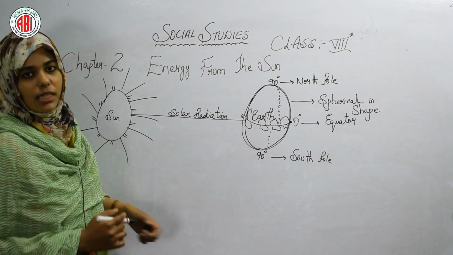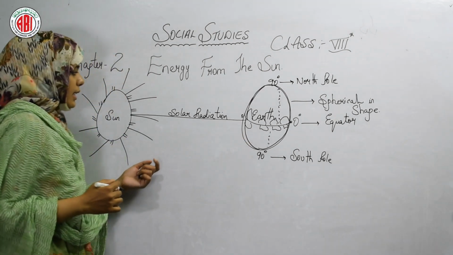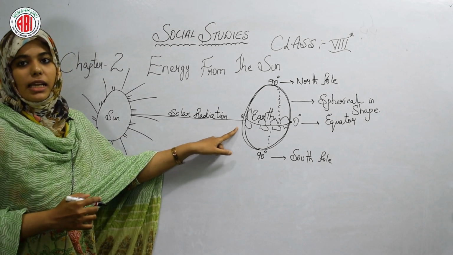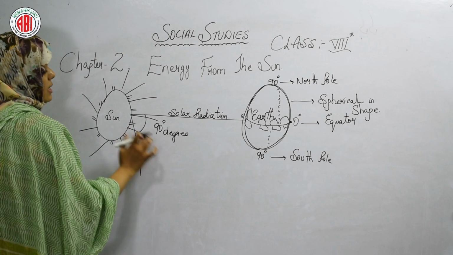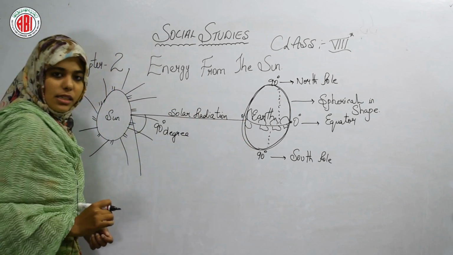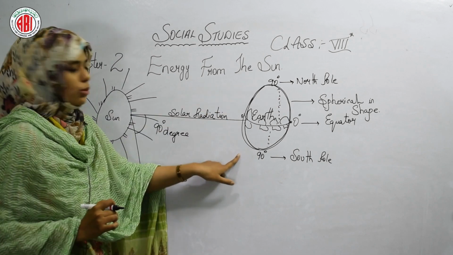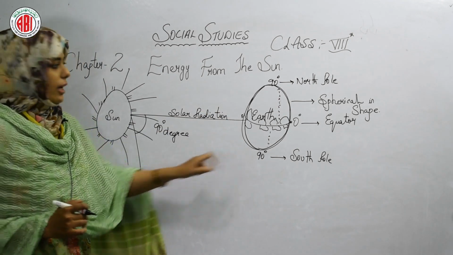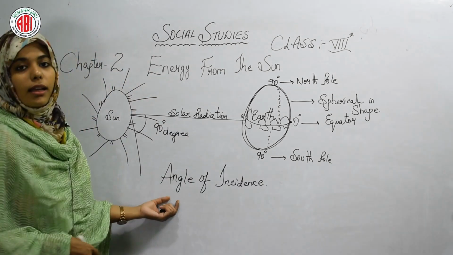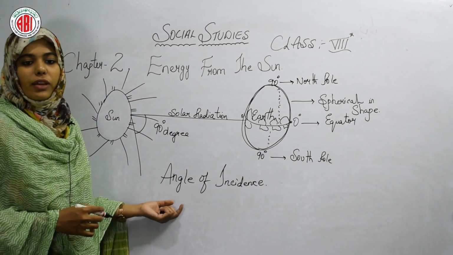Okay, let's see what it is saying further. The sun's rays which fall on the equator are at 90 degrees when compared to the north and south pole. This is the angle of incidence. What is the angle of incidence? Let's see, let's learn about what the angle of incidence is.